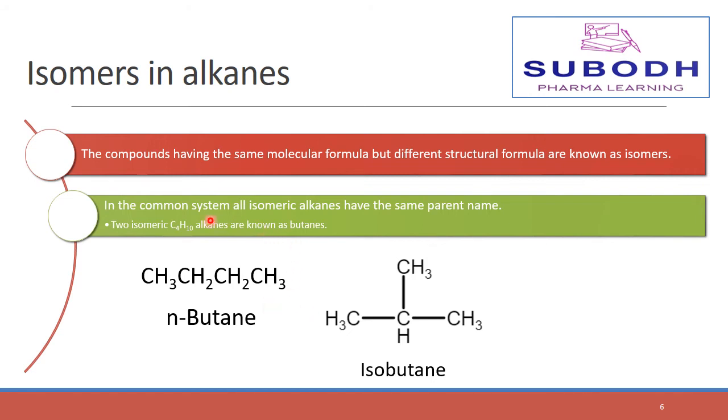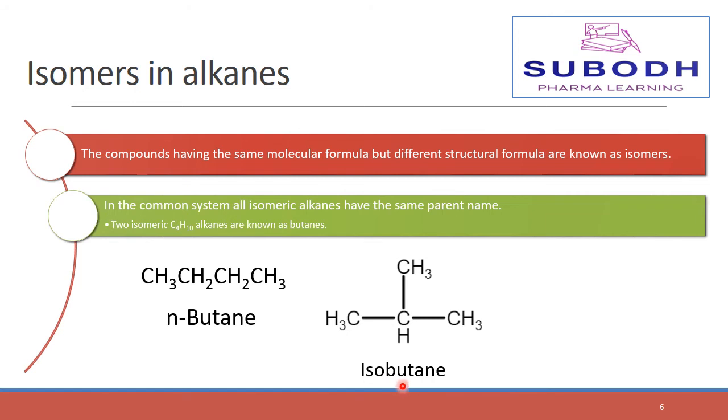And in the common system, the isomeric alkanes have the same parent name. So it is named butane, and this is also named butane. But the prefixes used in both cases are different. That is, it is the straight chain, so n is used here, and it is a branched chain, so iso is used here: isobutane.